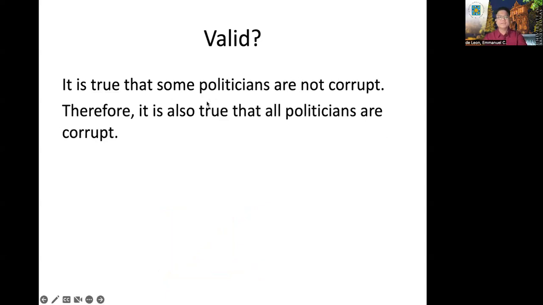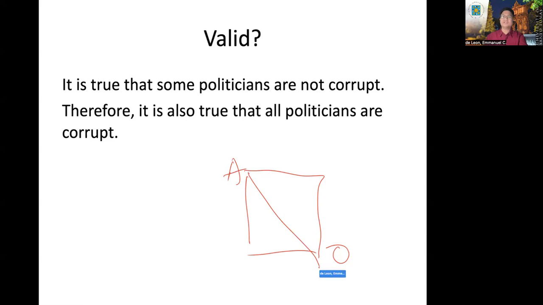Next. It is true that some politicians are not corrupt. Therefore, it is also true that all politicians are corrupt. The premise is an O proposition, correct? Premise is an O proposition, while the conclusion is an A proposition. So this is contradictory